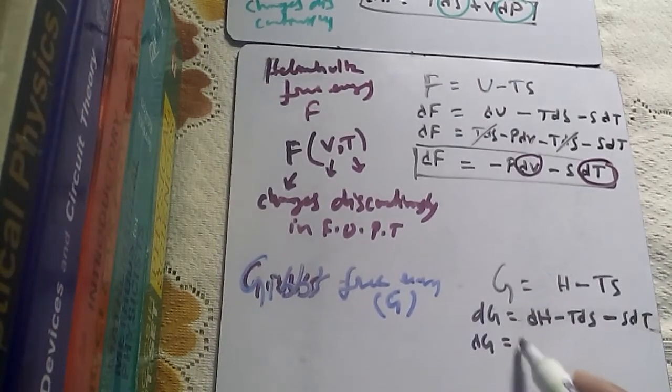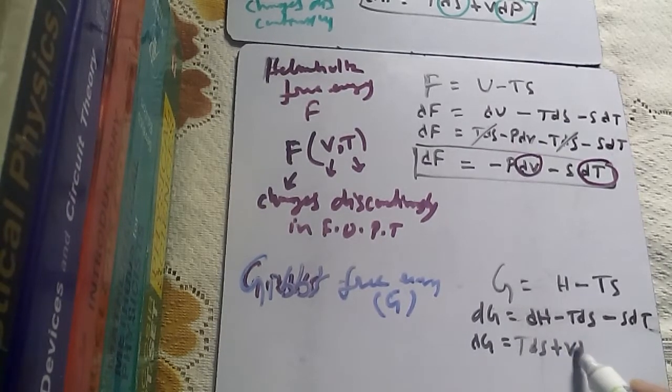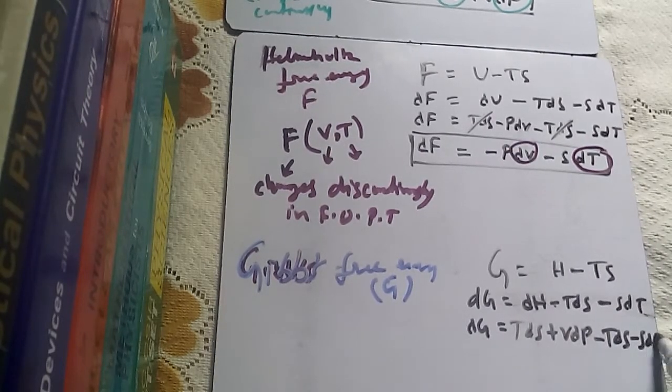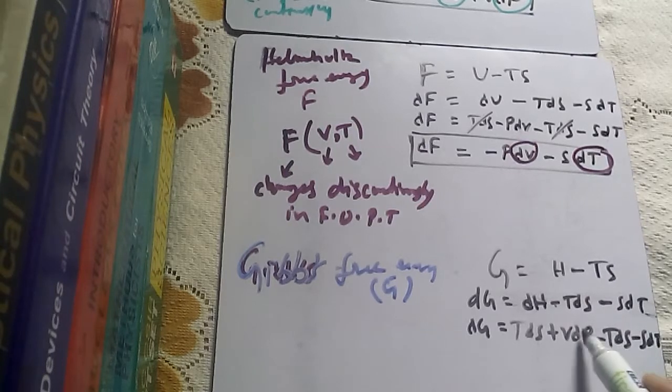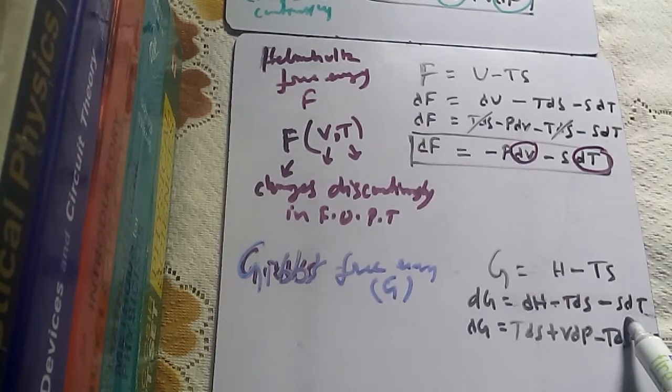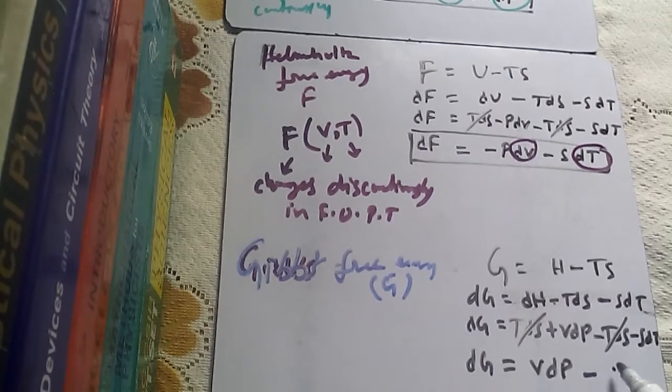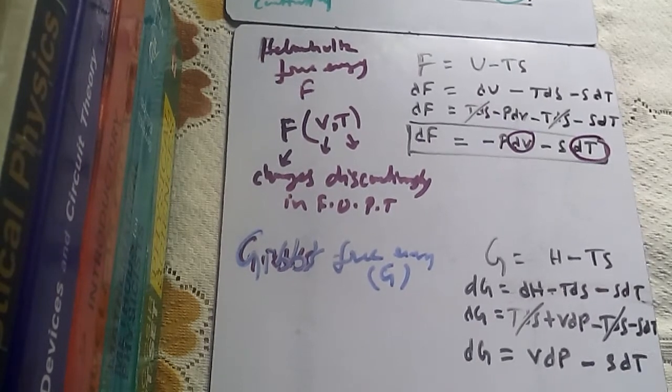So here we have TdS plus VdP, then minus TdS minus SdT. So minus TdS and plus TdS cancel. We have dG is equal to VdP minus SdT.